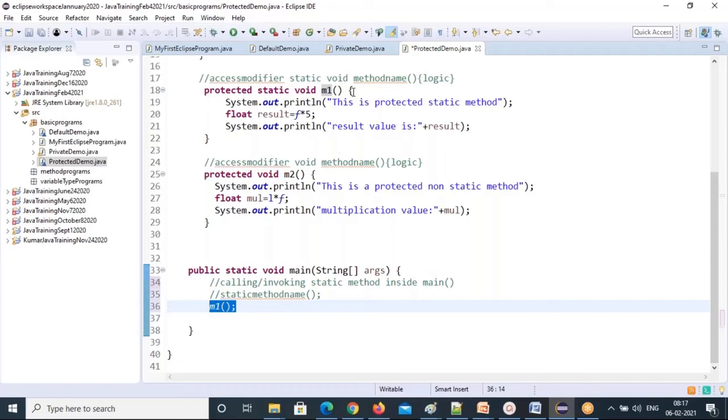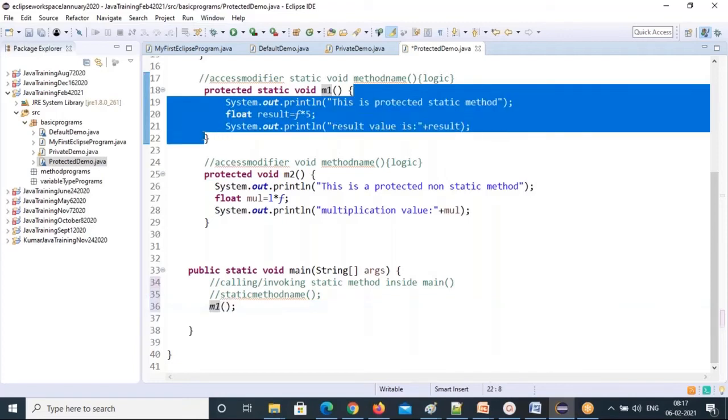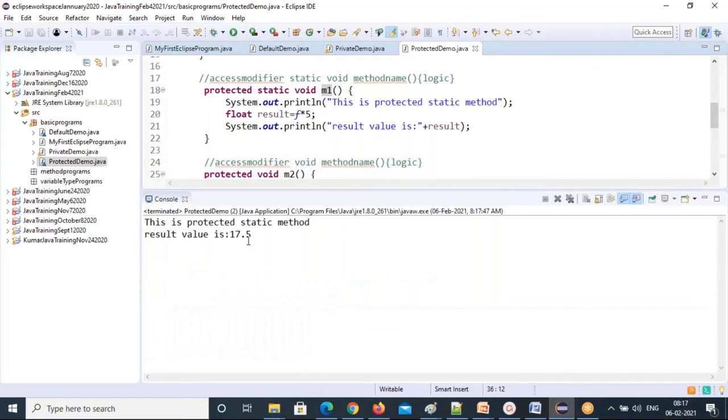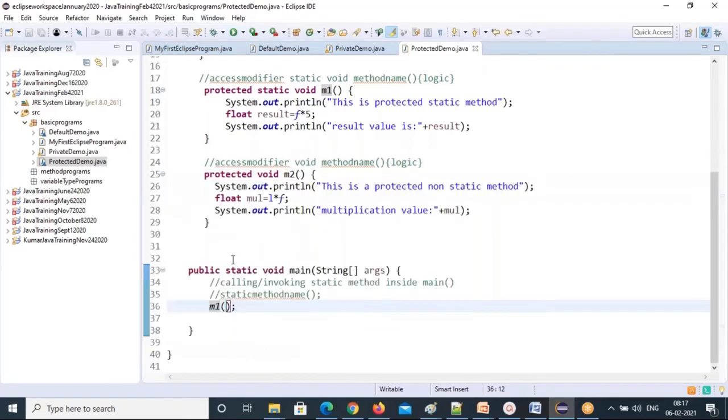So this is the definition of the method. You are defining M1 like this. This is the definition of the method, and this is the calling. Just execute this. Only if it is called in the main method can you execute it; otherwise, you cannot execute. So the M1 method will execute now. So this M1 method is executed. Okay, that's how to execute it.